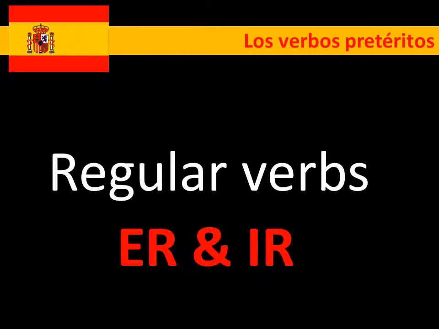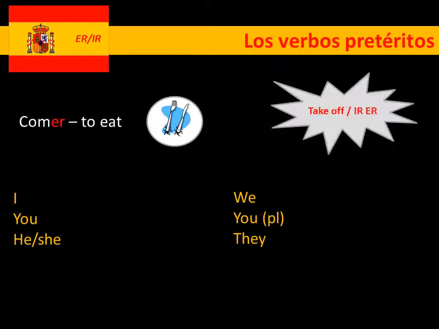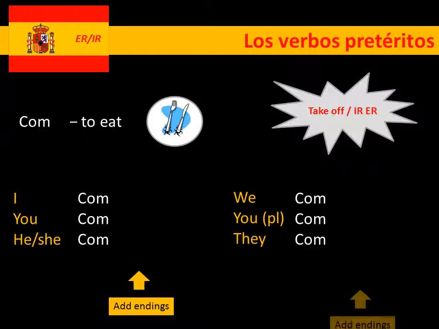Next up are the ER and IR verbs. Now, luckily, these are both exactly the same. I'm just going to give you one example of an ER verb, and obviously we can adapt it the same way. So here we go then. Comer significa to eat. We do exactly the same thing then. Just as the caption tells us, take off the IR or the ER. So there it goes. And we end up with our stem, com. Okay, so I've got com on both sides. Remember, the person and the verb are never going to change. And then we're ready to put our endings in. So, add endings here, add endings there.